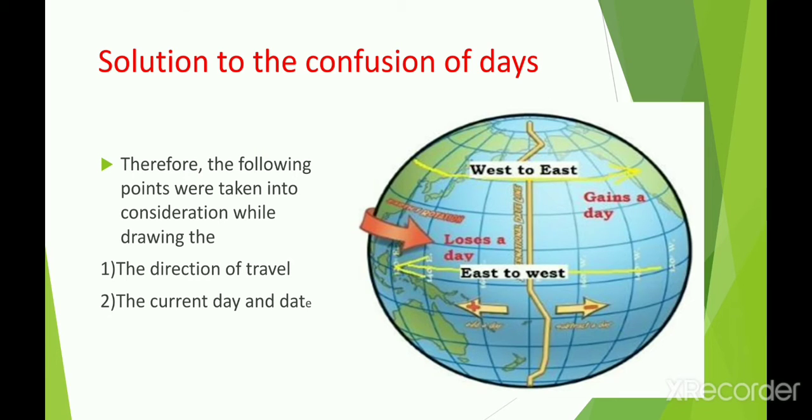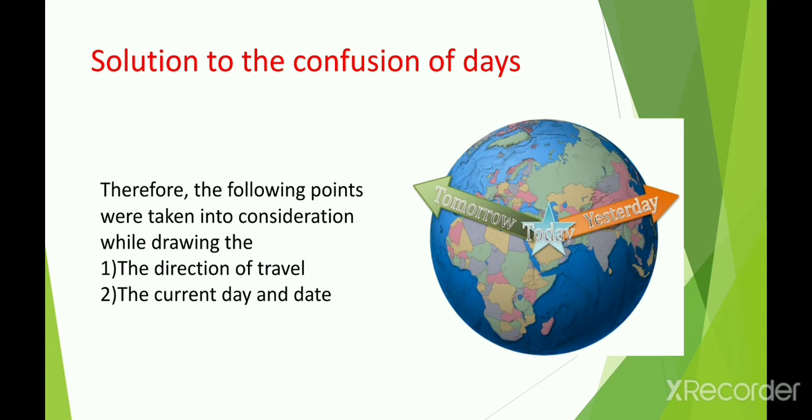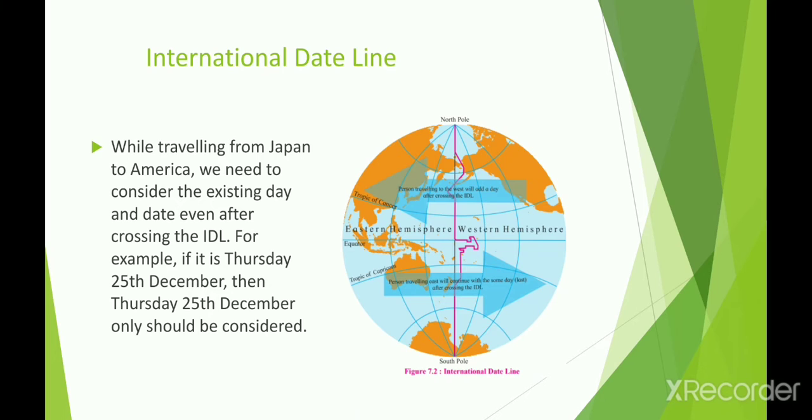While drawing the international date line, the following points were taken into consideration. Which are the two points given here? First, the direction of travel. As we see in the diagram, you can travel from west to east or east to west of the date line, so we have to consider the direction of travel. And second, the current day and date: today, tomorrow, yesterday. We have to consider the current day and date while traveling across the date line.